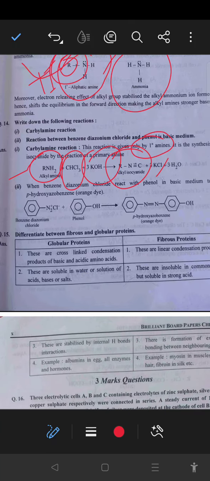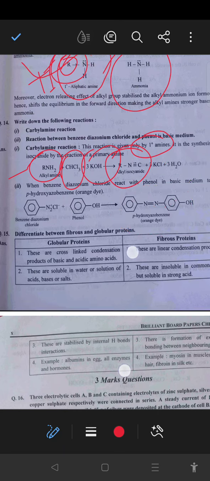Reaction of benzene diazonium chloride with phenol, that is also known as a coupling reaction. In the basic medium, that will give para-hydroxyazobenzene as the product, that is also known as the orange dye.